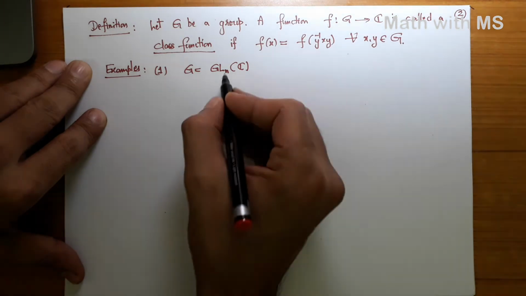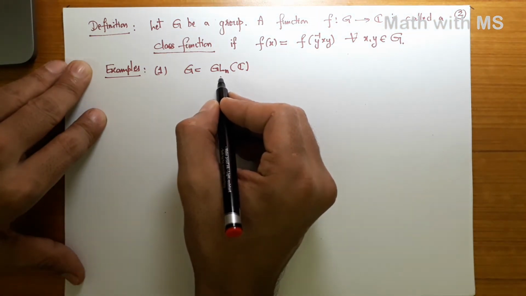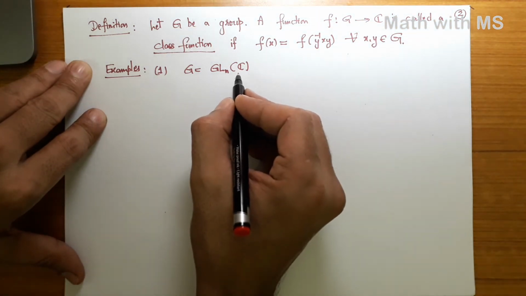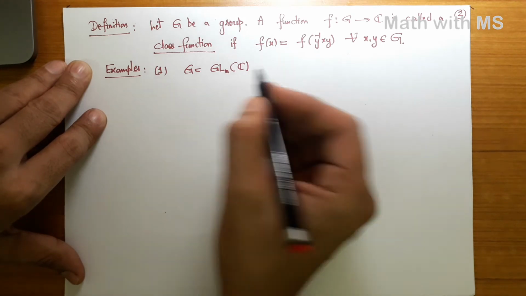Can you think of some class functions on this, some functions on GL_n(C) which are constant on conjugacy classes?